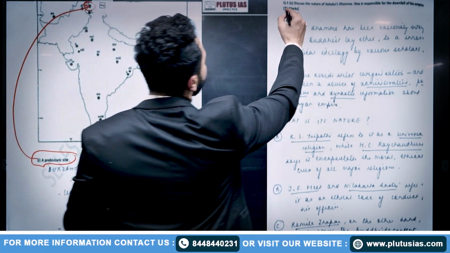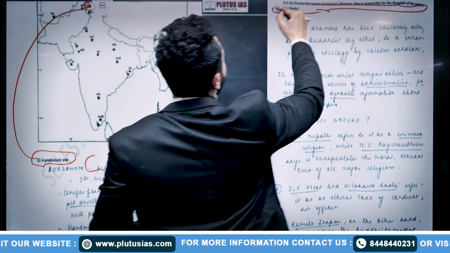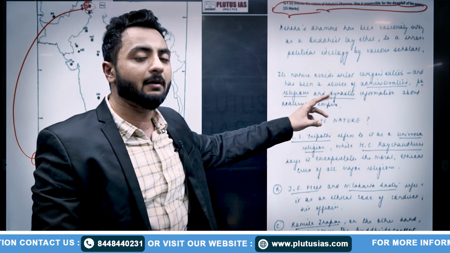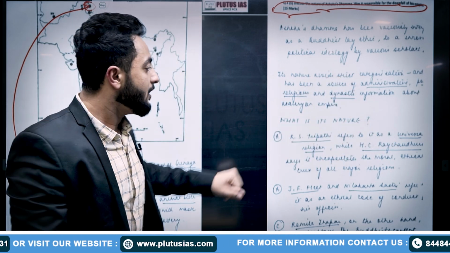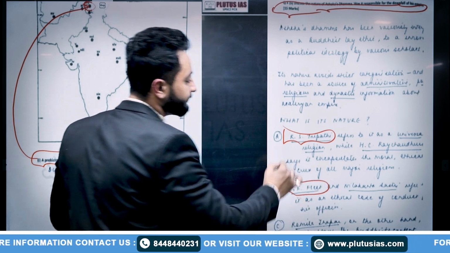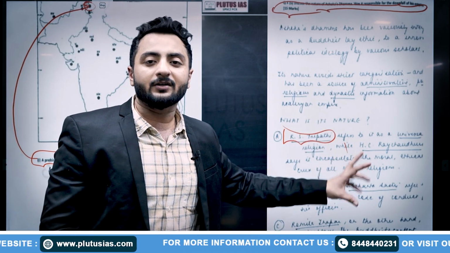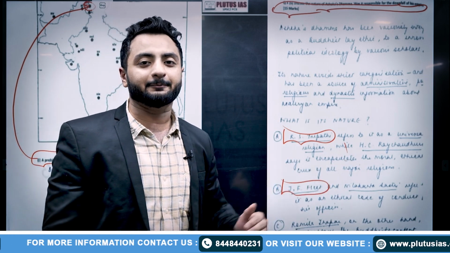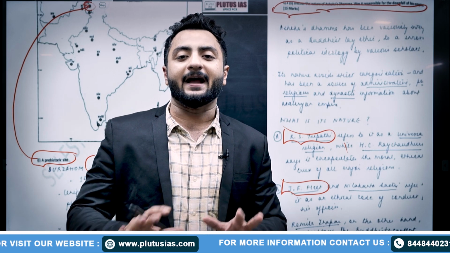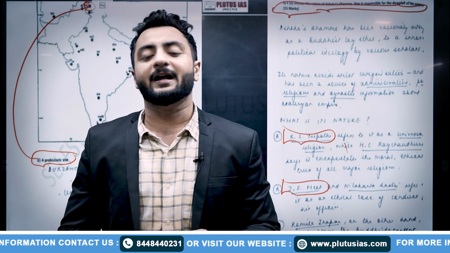Then there is a question in history optional that discusses the nature of Ashoka's Dhamma policy. See how beautifully she has written the introduction stating about Ashoka's Dhamma policy, and then with the help of thinkers, R.S. Tripathi, J.F. Fleet, she has substantiated and backed it. So in optional, you just have to use a thinker's perspective, a scholar's perspective to show which theory is backed by which scholar and what their views are. This extra mile you have to go.